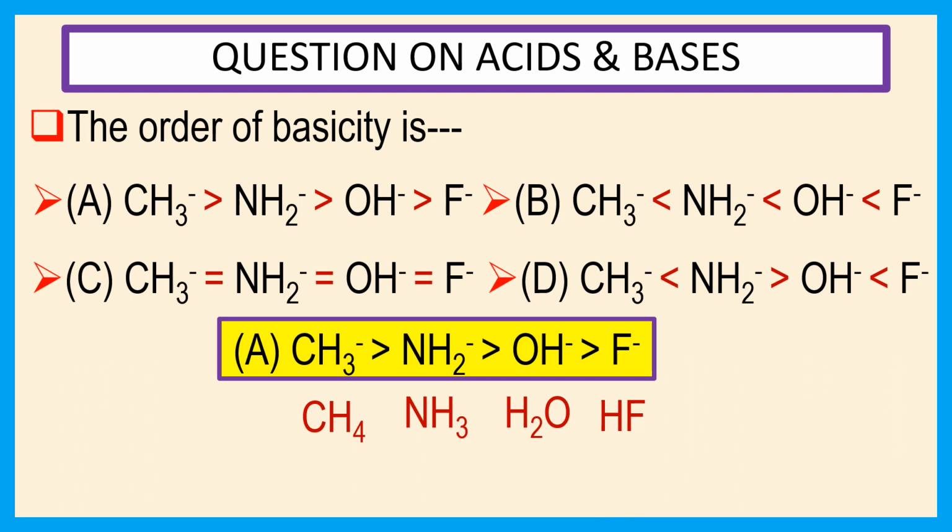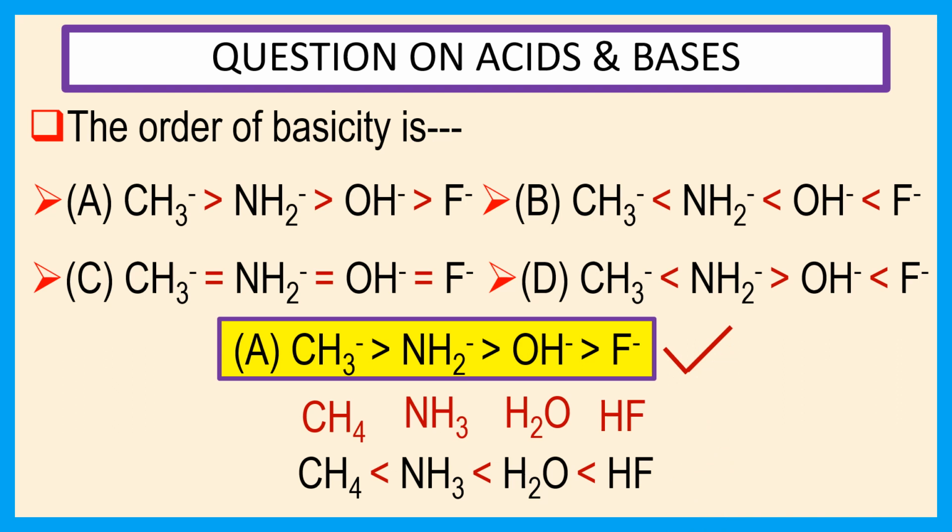Now the acidity of these compounds increases in the order CH4 < NH3 < H2O < HF. Therefore, the basic strength of the conjugate bases should decrease in the order CH3⁻ > NH2⁻ > OH⁻ > F⁻.